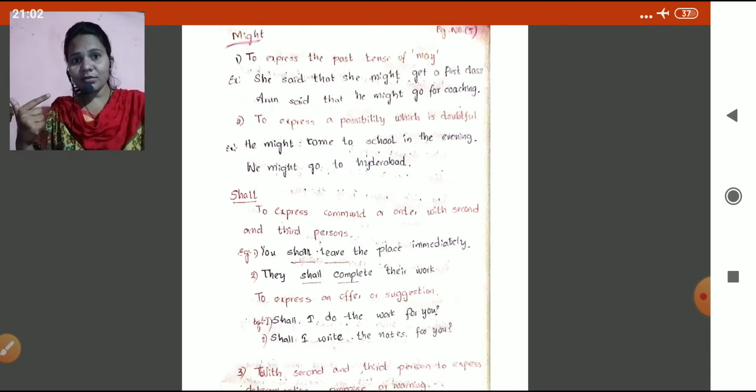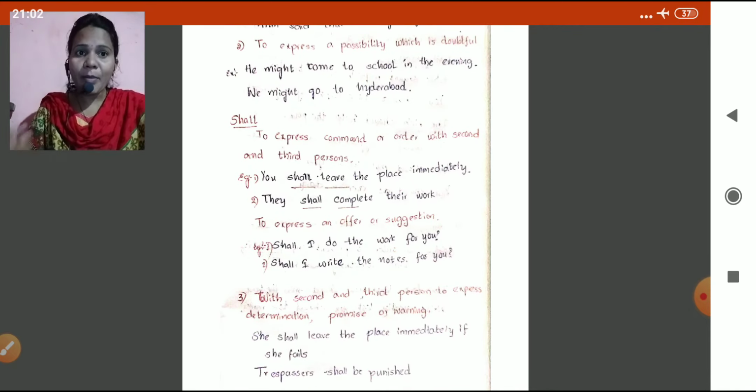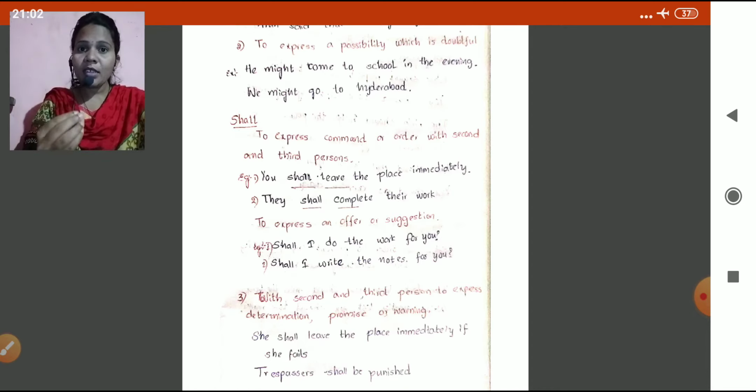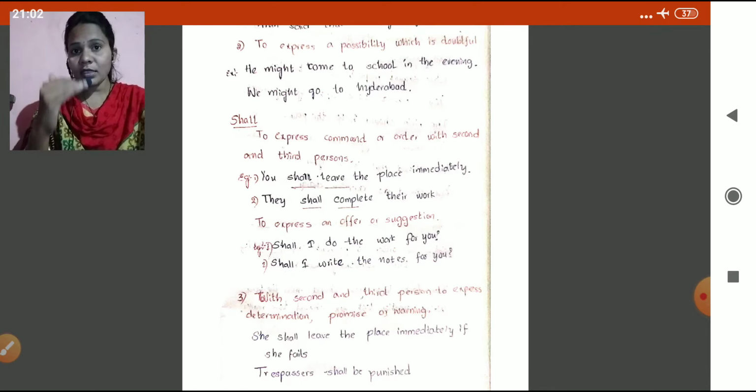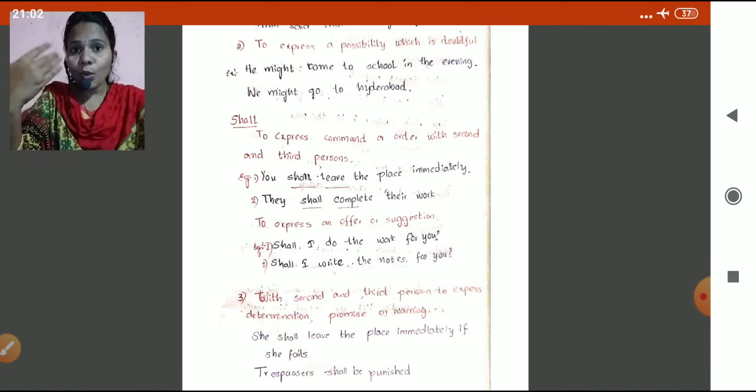Doubt. Okay, shall. Now we are entering to shall. To express command or order with second and third person. Generally, it's very, very important, children. Shall is used with subjects I and we, first person singular and plural, and will is used for second and third persons. But here shall is used with second and third person to express command.